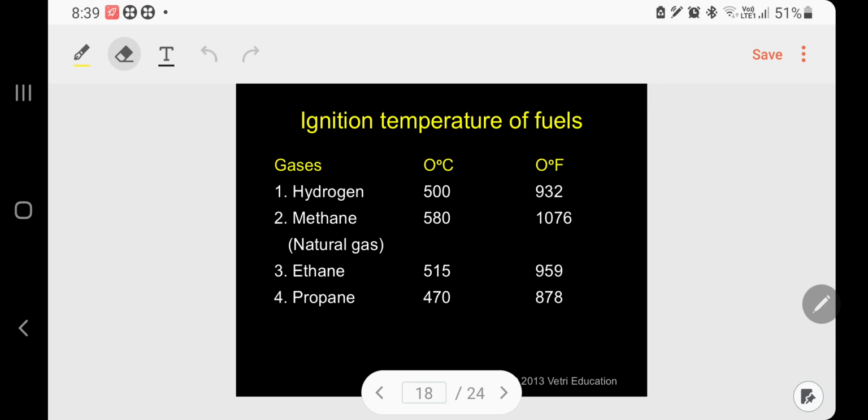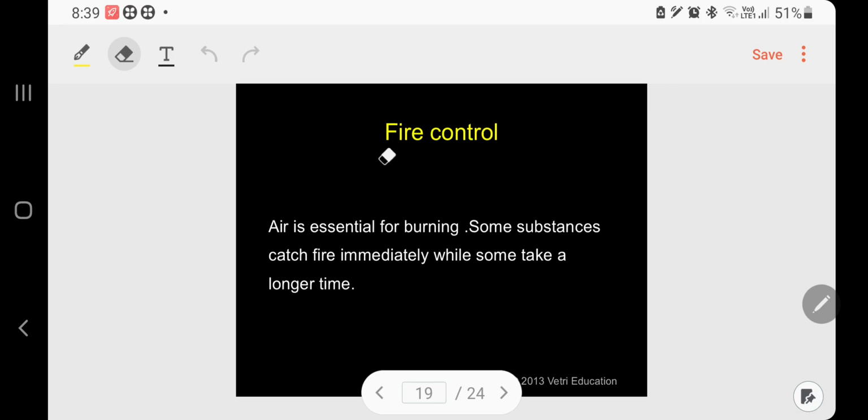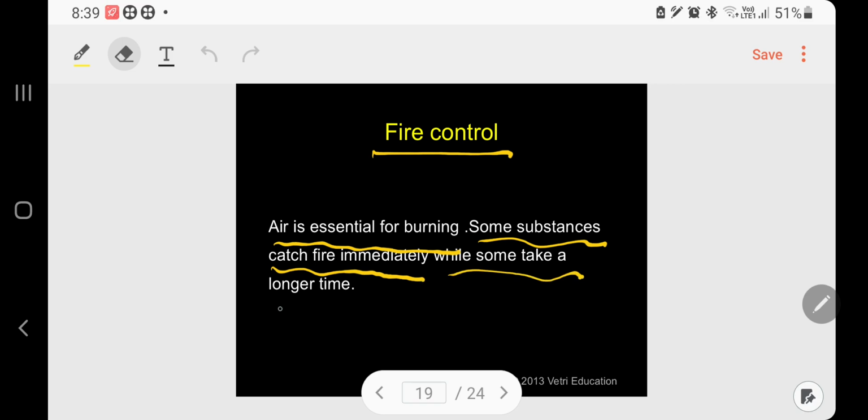Please follow. Next one, fire control. Whenever we have fire due to any reason, leakage of gas or any incident, how do we control the fire? Air is essential for burning; without oxygen it will not continue. Some substances catch fire immediately while some take longer, depending upon the ignition temperature of the substance. Low ignition temperature, it catches fire immediately.